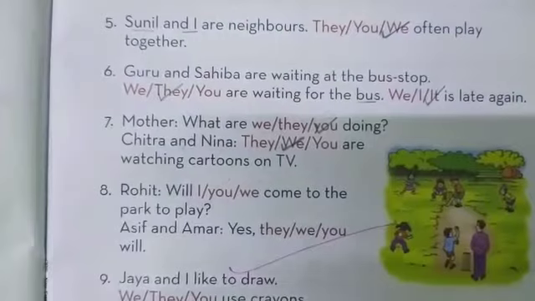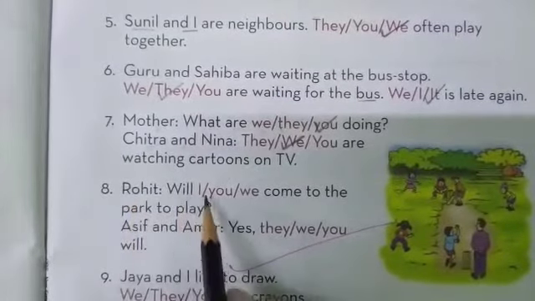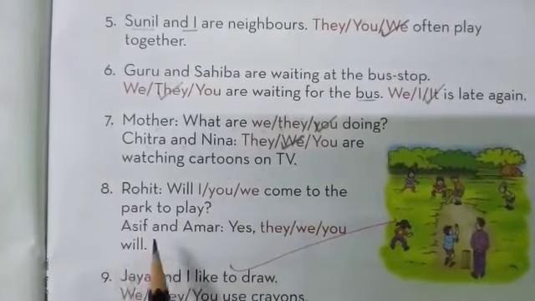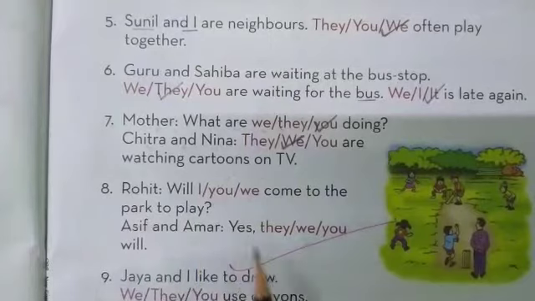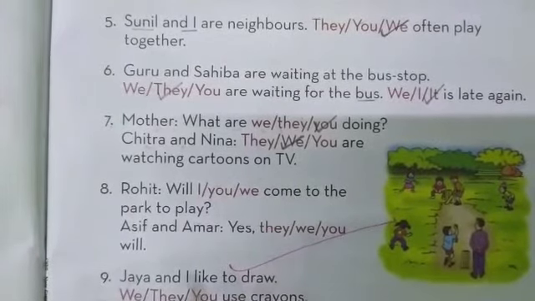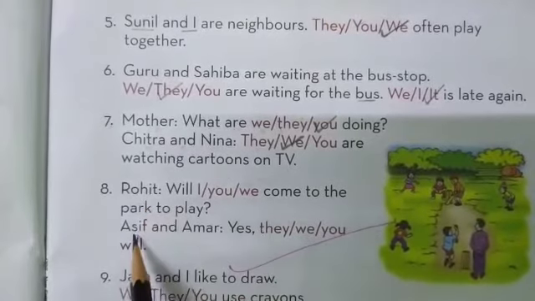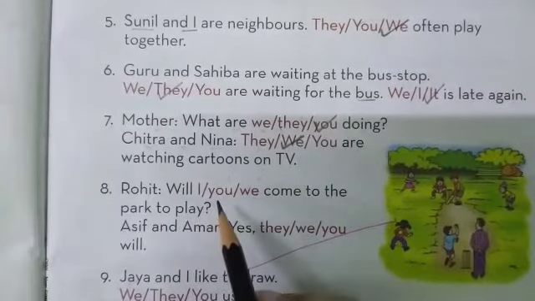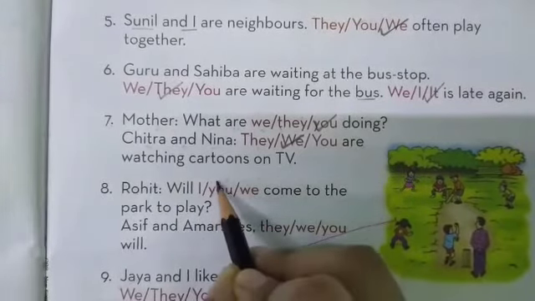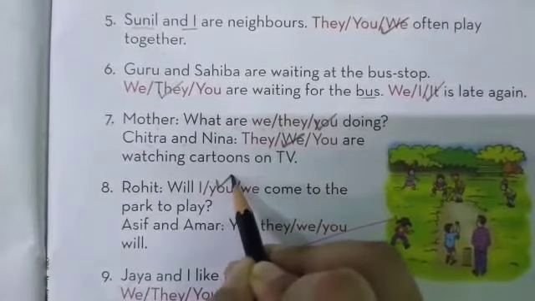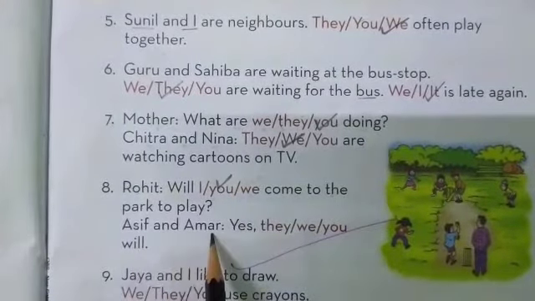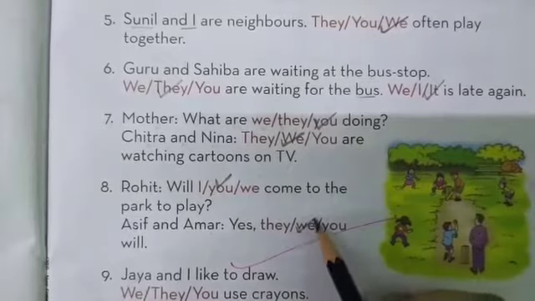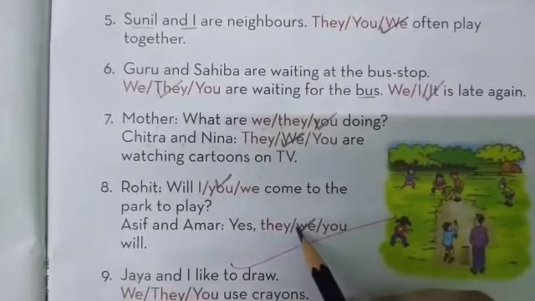Now children, number 8. Rohit: Will option I, you, we come to the park to play? Asif and Amar: Yes, option they, we, you will. Children, now Rohit is asking Asif and Amar to come to the park. So when you're asking something to someone, you're going to use the pronoun you. So the correct answer is you. Now Asif and Amar said, yes, we will, because they are talking about themselves. So that is why we are going to use the pronoun we.